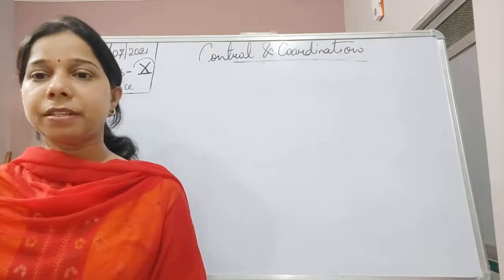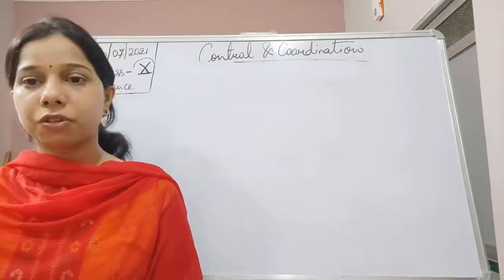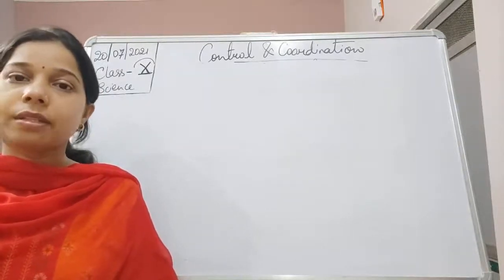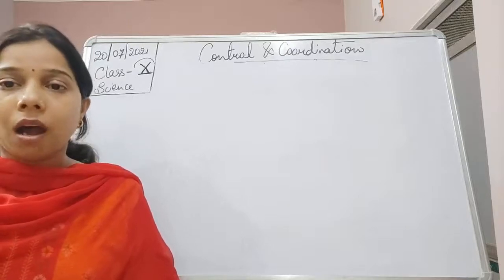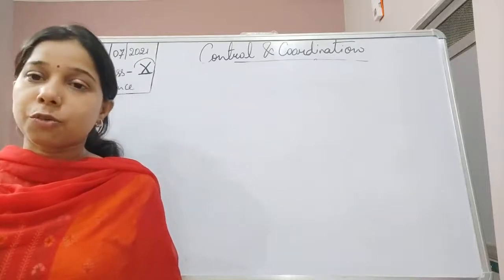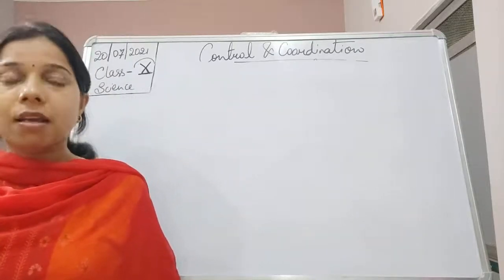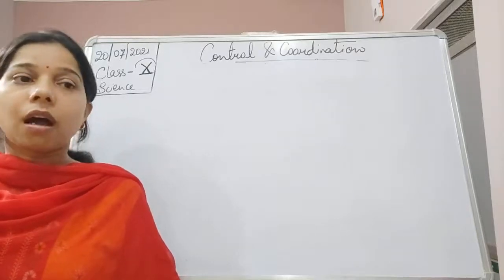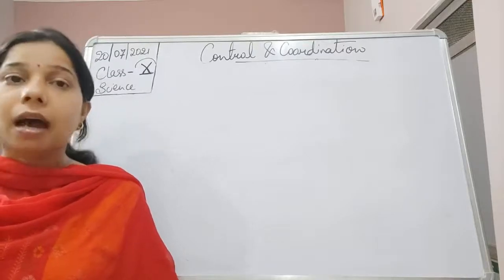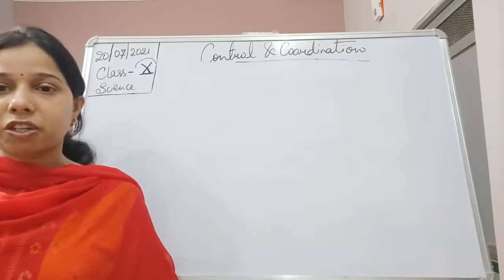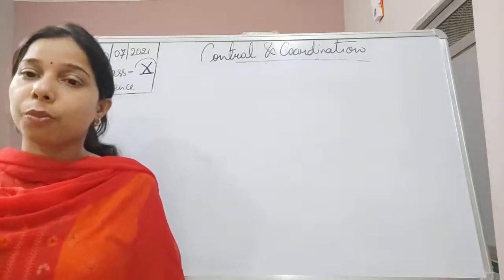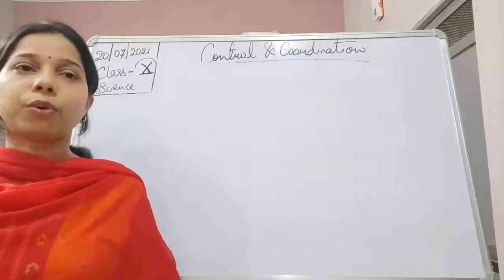So students, in the previous class, in this chapter that is control and coordination, we were talking about the coordination which occurs in animals. We have seen how the central nervous system and the endocrine system work together. We started to understand the endocrine system, which includes different kinds of glands present at different positions in the body, and they perform different functions. Let us revise the different glands and the hormones released by the different glands of the endocrine system.